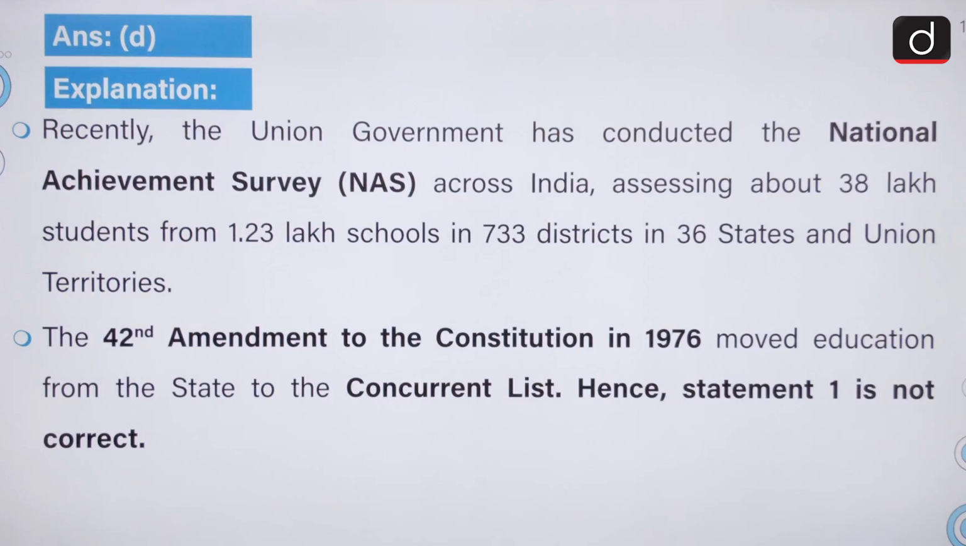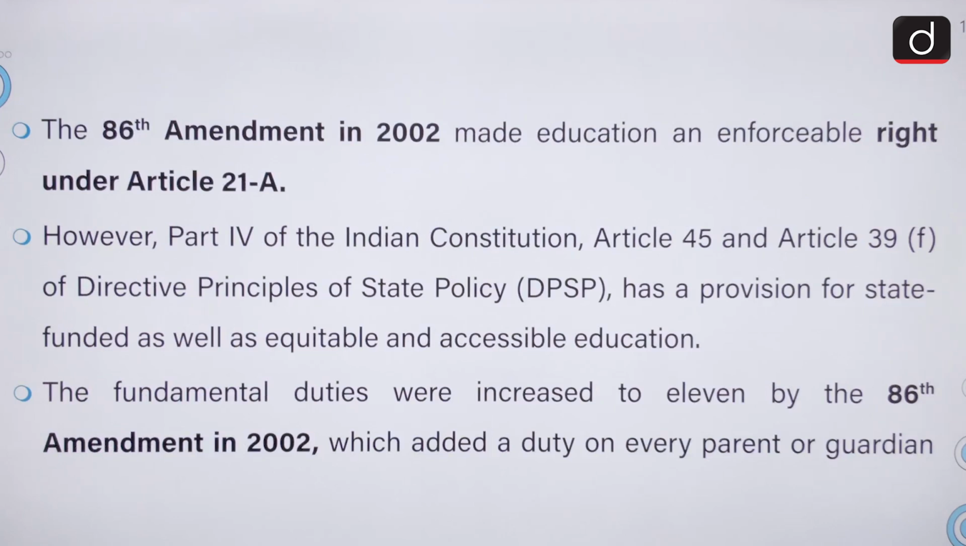Recently, the Union government has conducted the National Achievement Survey across India, assessing about 38 lakh students from 1.23 lakh schools in 733 districts in 36 states and union territories. The 42nd Amendment to the Constitution in 1976 moved education from the state to the concurrent list. The 86th Amendment in 2002 made education an enforceable right under Article 21A.